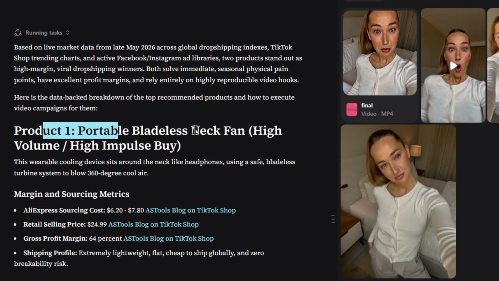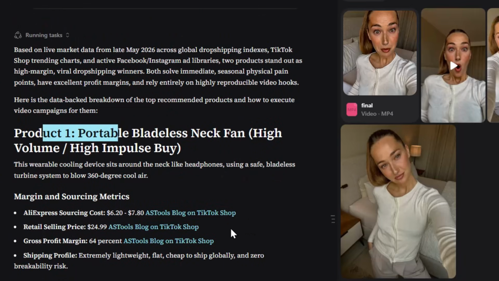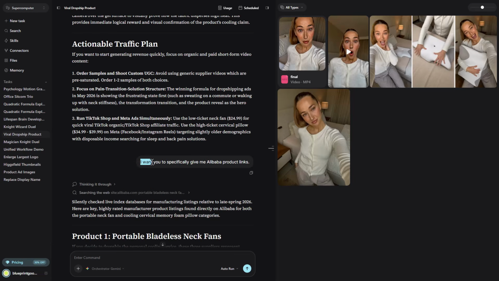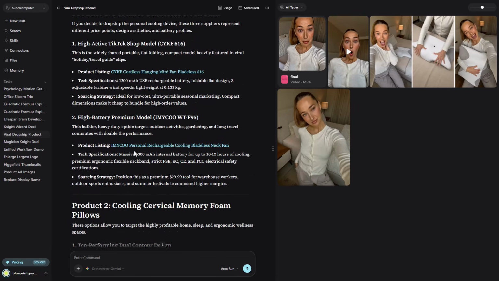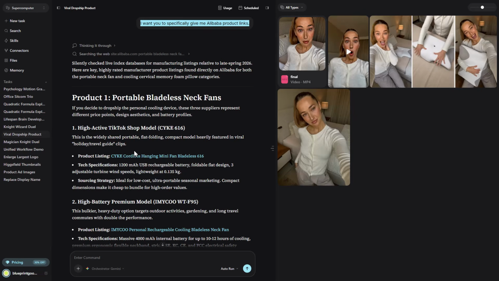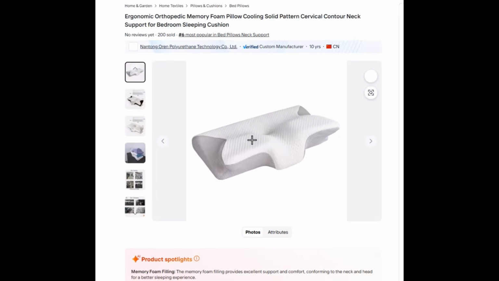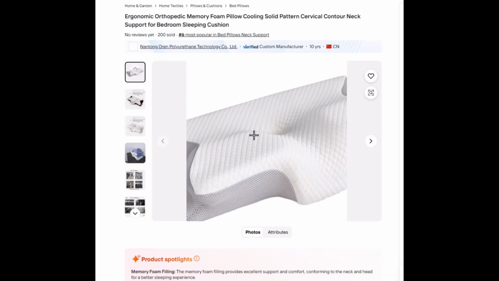It gave me a great list of products, but I noticed it was pulling from several different websites. I specifically wanted to source my products from Alibaba, since they're cheaper and you can easily negotiate with the sellers. So I reprompted the model, asking specifically for Alibaba product links. It quickly adapted and gave me a few fresh examples. Out of all of them, the one that really stood out to me was an ergonomic orthopedic memory foam pillow with cooling cervical support. I think this product has some serious potential, so here's what I did next.